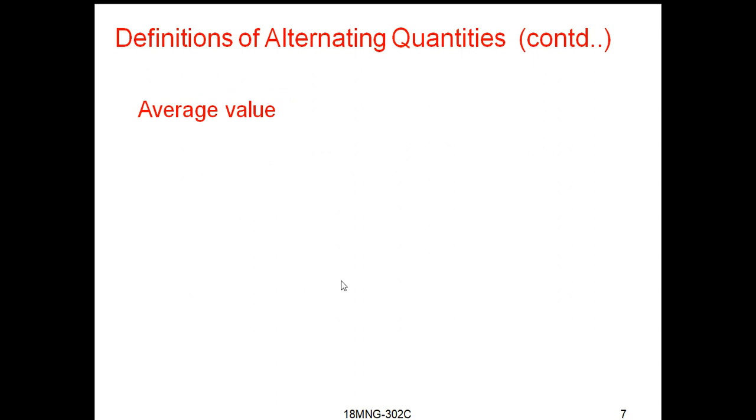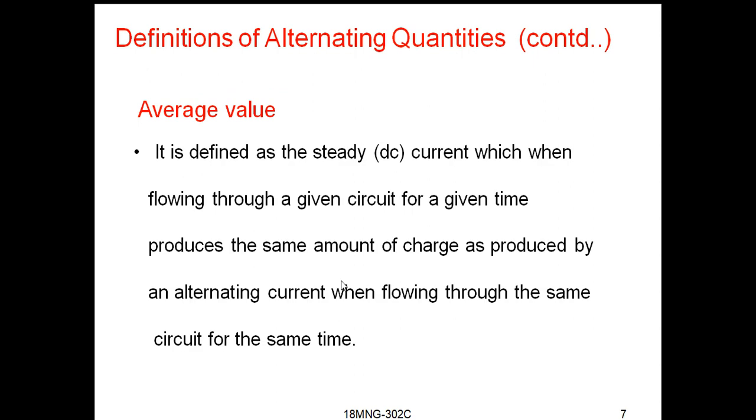Now let us see what is meant by average value. Average value is defined as the DC current, also called steady current, which when flowing through a given circuit for a given time produces the same amount of charge as produced by an alternating quantity when flowing through the same circuit for the same time.